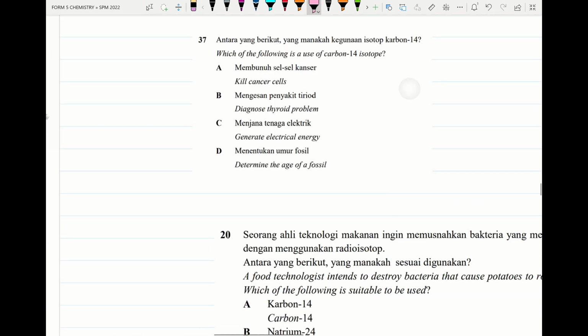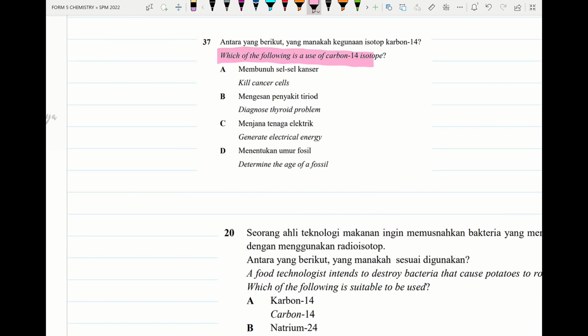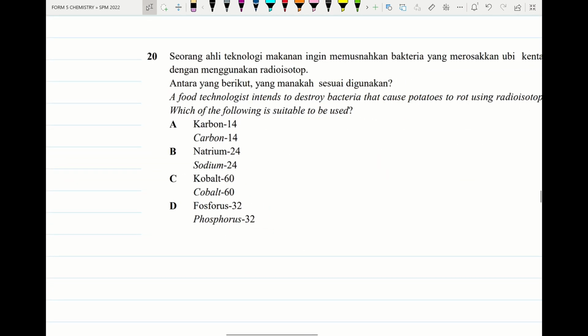We try to do a few questions. Look at this question. Which of the following is the use of carbon 14? Alright, carbon 14 isotope is used to determine the age of fossils. Alright, so we move on to the next part.